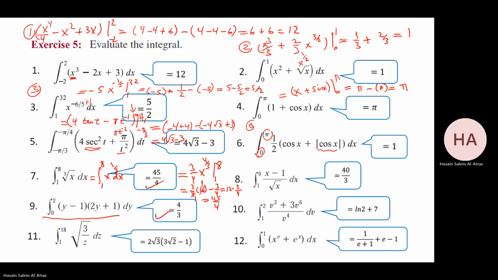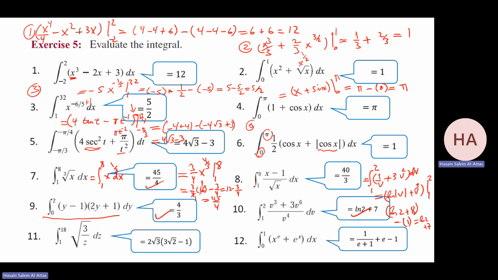This one, yeah, let me try to do it here. That will be what? 1 to 2. I have 1 over v plus 3v squared dv. That gives me what? Ln v plus v cubed. We want it from 1 to 2. That will give me ln 2 plus 8, minus ln 1, 0, minus 1. That gives me ln 2 plus 7, which is this one.